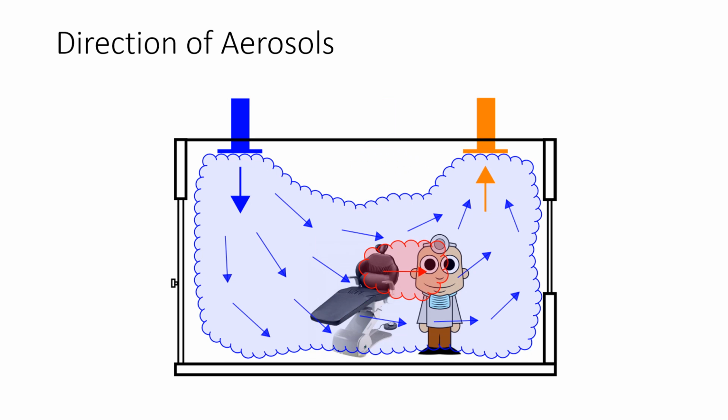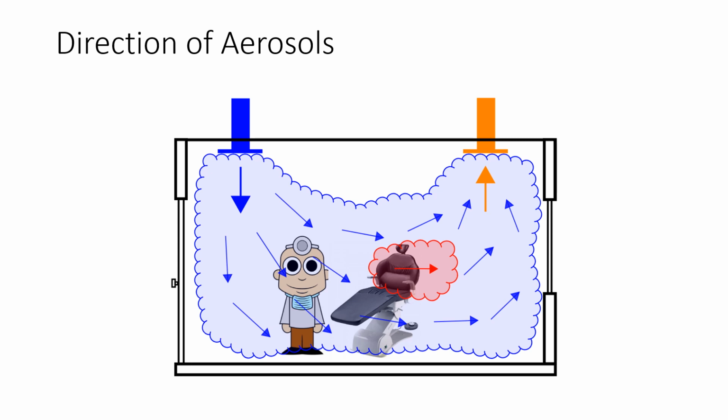Next, we need to look at the direction that the airflow will pick up and move the aerosols from their source. In this example, we do a good job of eliminating stagnant zones, but the problem is that the air is picking up the aerosols from the patient and moving them directly to the dentist. Flipping this arrangement around is obviously a better scenario because we're now moving aerosols away from the dentist and towards the return air inlet. Achieving this can be done by rearranging your ductwork and diffusers or by modifying the layout of the room.